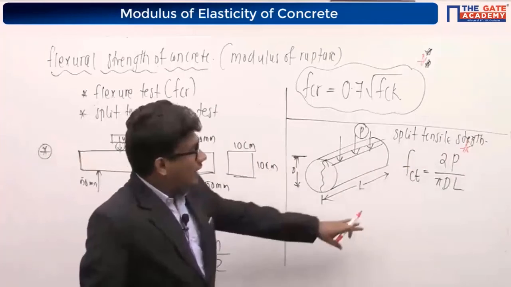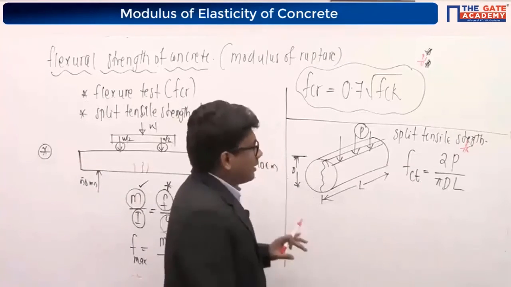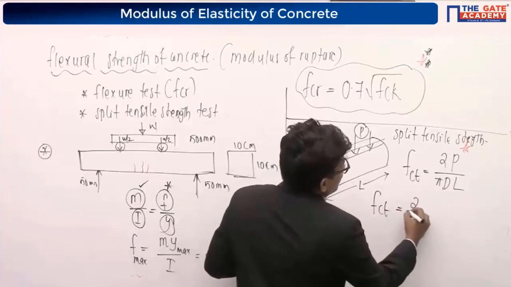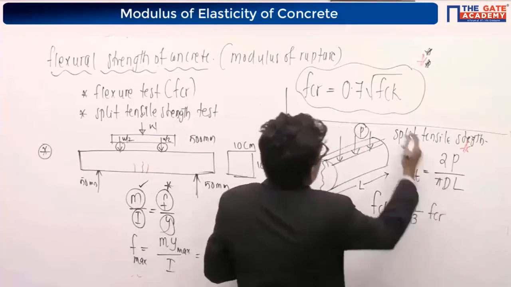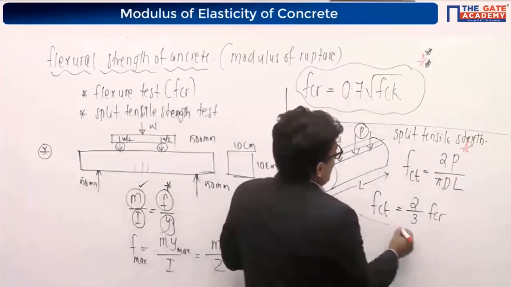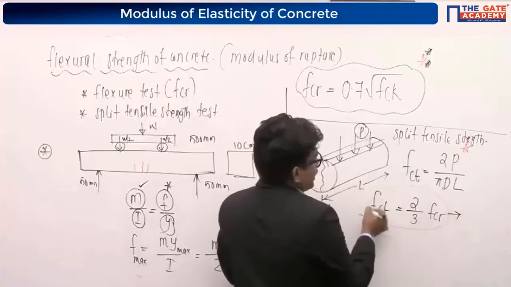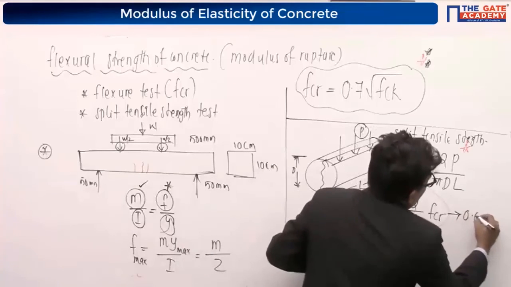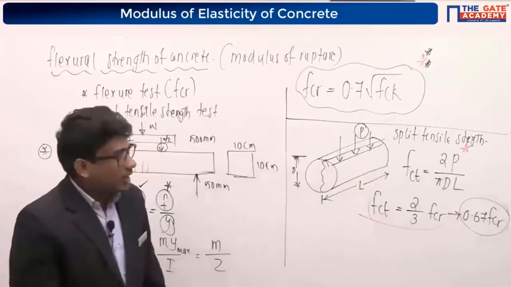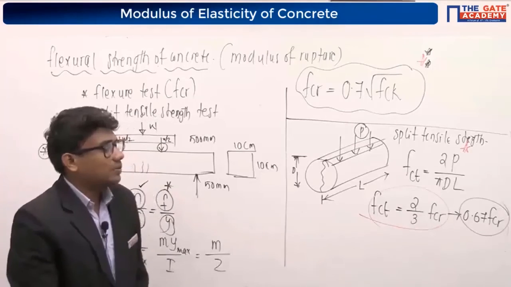Our IS code is not giving an equation for finding the split tensile strength, but it says that FCT, that is split tensile strength, will be around 2/3 of FCR, that is our modulus of rupture. FCT will be equal to around 0.67 times our FCR. You have to remember this, okay? FCT, that is split tensile strength, is equal to 0.67 times FCR.